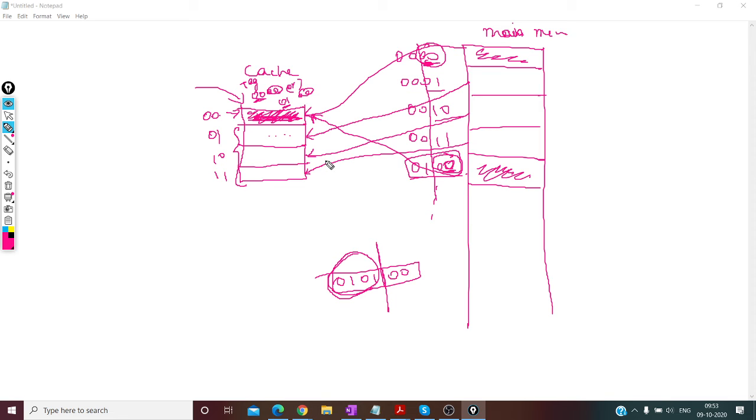But again, the problem is it's very restrictive, right? One block can go to exactly one block frame. It is too tight, too restrictive. So what we came up with is called a set associative cache. In a set associative cache, you have multiple ways. So you generally say two-way set associative.